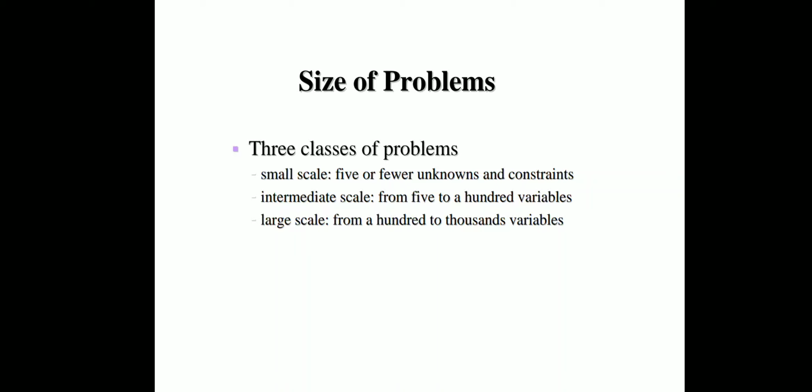Now let us see the size of problems. There are three classes of problems: the first is small scale, the second is intermediate scale, and the third is large scale. Small scale means 5 or fewer unknowns and constraints. Intermediate scale is from 5 to 100 variables. Large scale means from 100 to 1000 variables.